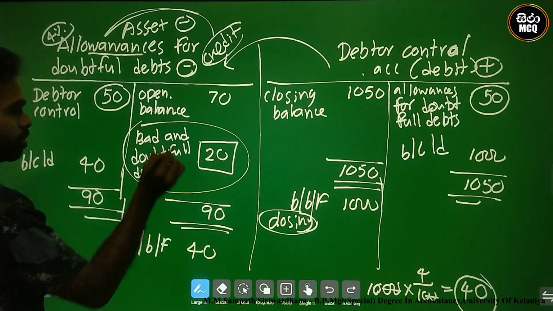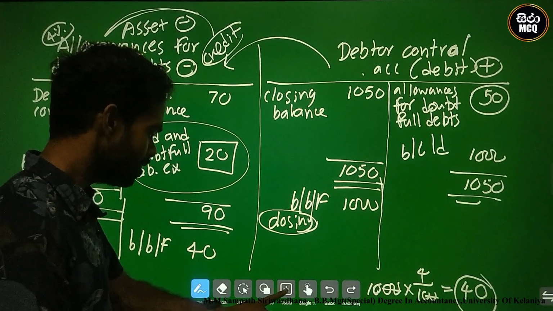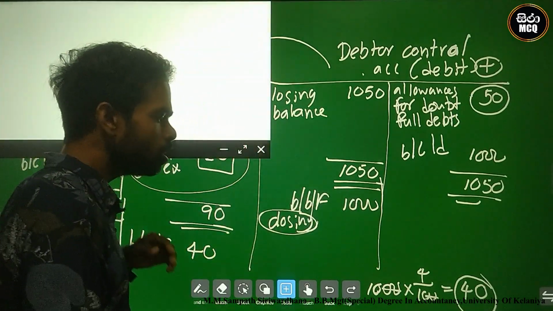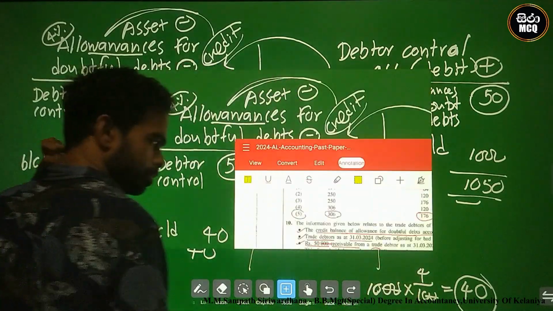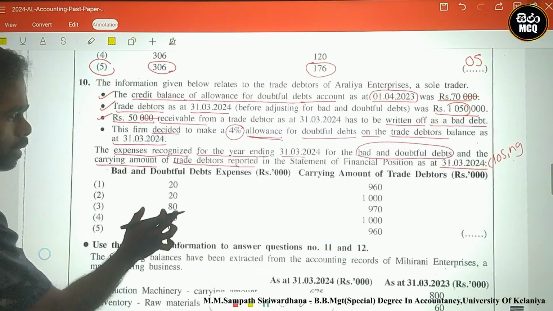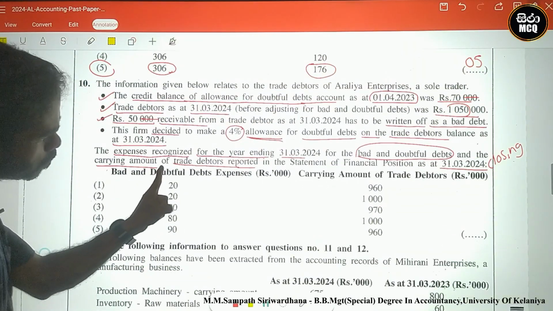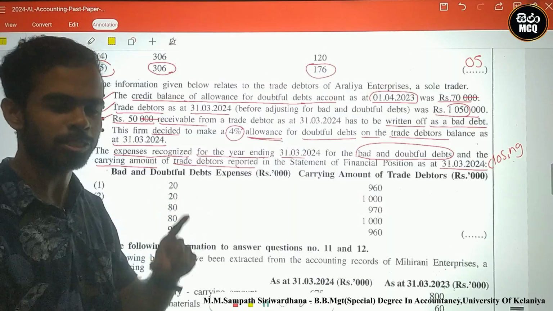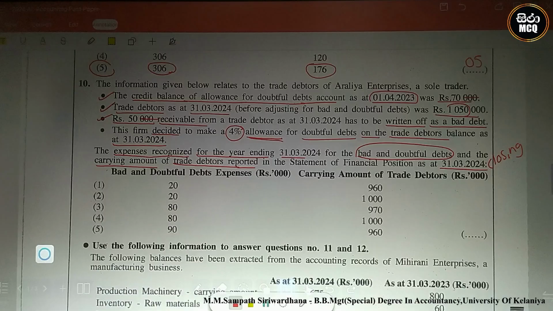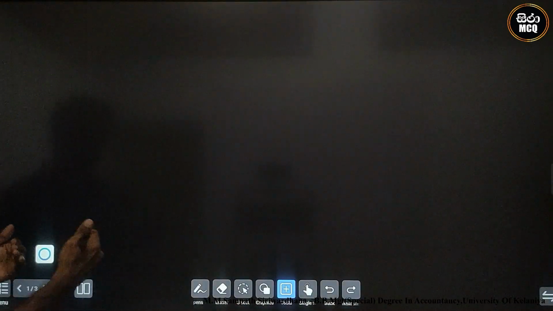Expense is 20. Okay, there is a requirement. What is the request of this paper? Bad and doubtful debt expense. Which amount? 20. Expense is 20.